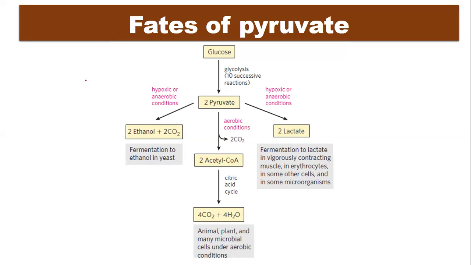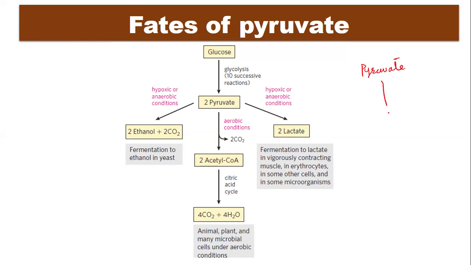As I have discussed in my first lecture, after its entry inside the cell, the glucose produces two molecules of pyruvate by the process of glycolysis. And once the pyruvate is produced, the further fates of pyruvate will depend upon oxygen availability. So if there are aerobic conditions, if oxygen supply is sufficient, then the pyruvate will move from the cytosol to the mitochondrial matrix.